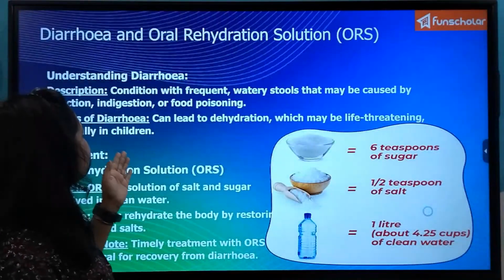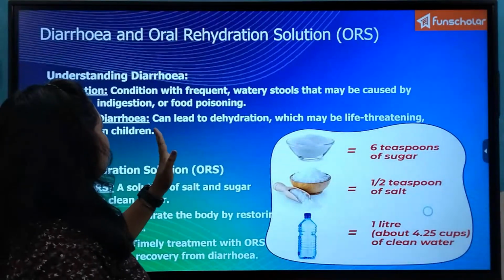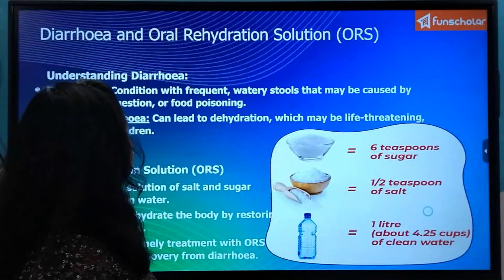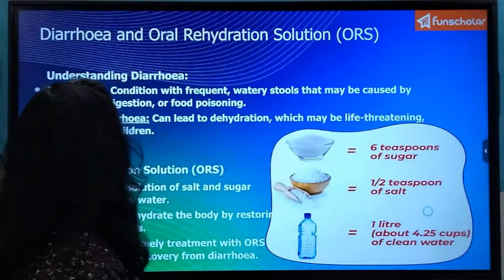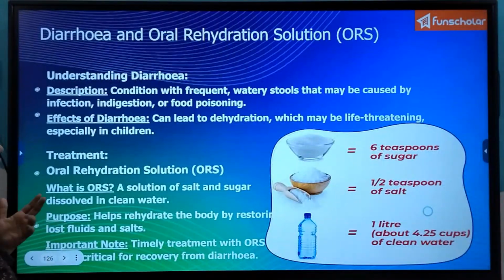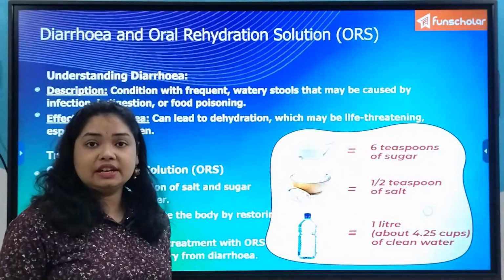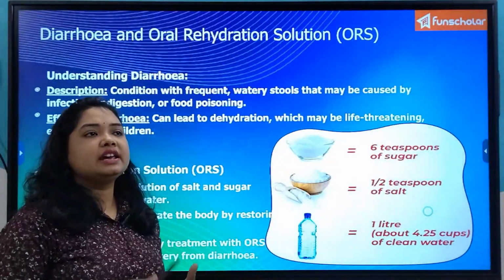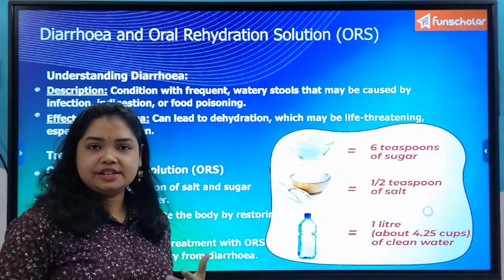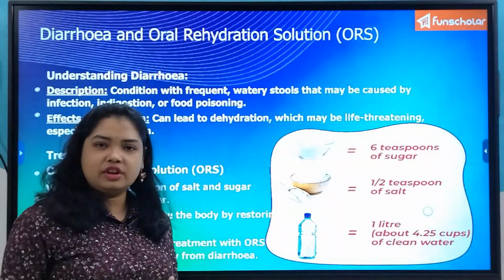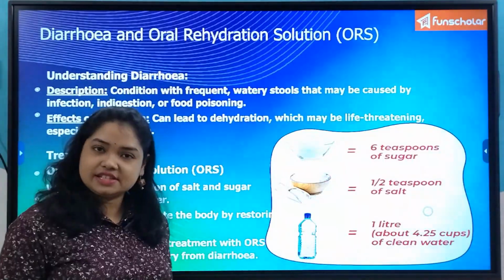This condition happens when our body is infected with something such as amoebic dysentery, or by food poisoning, or by taking in spicy food at regular intervals, which hampers our digestive system.